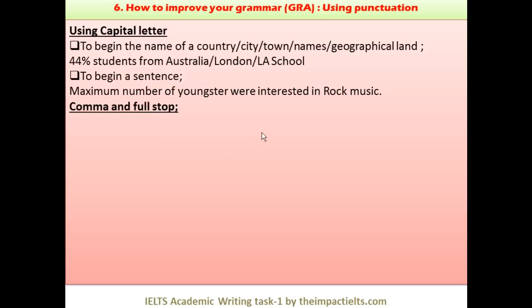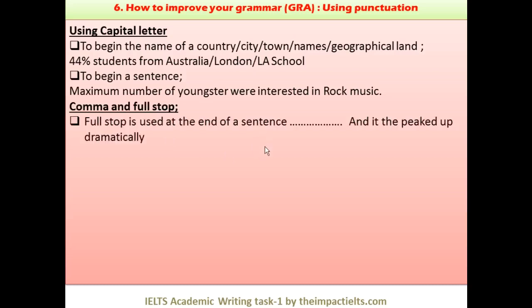Where to use comma and full stop, that's again important. Full stop is used at the end of a sentence. I hope everybody knows it. And it peaked up dramatically, right? When you say "and it", there is a full stop and then we are using a capital, there is a problem in this. Sorry, it's a terrible mess. So there is a mistake in this sentence here, but it's okay.